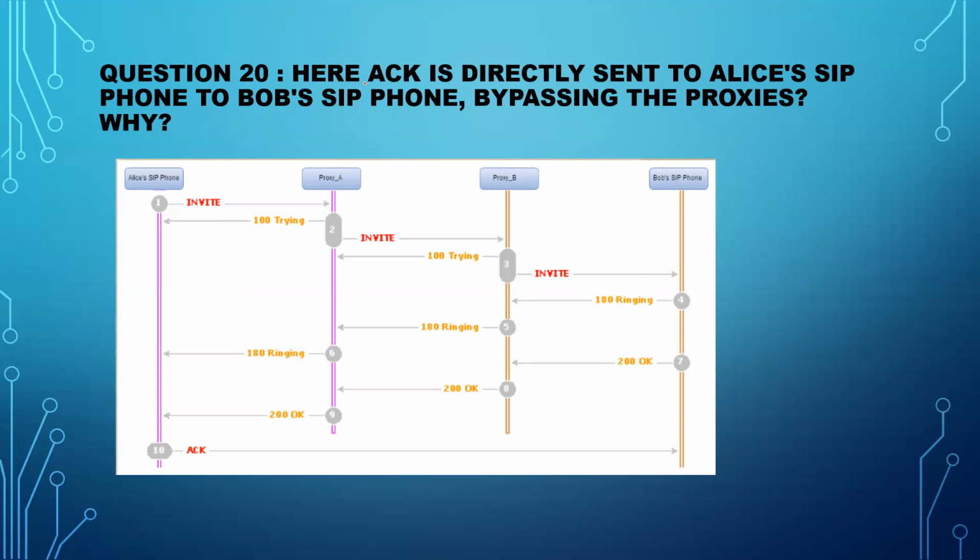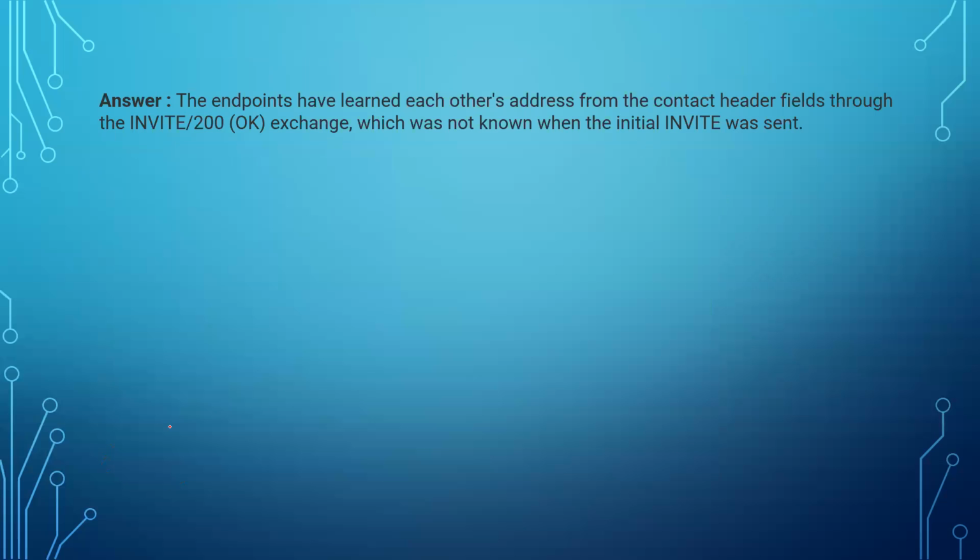The next question here, ACK is directly sent from Alice's SIP phone to Bob's SIP phone, bypassing the proxies. Why? Okay, so I think I already discussed this in my previous lecture. The very first question was the simple call flow, and in that question I already discussed this. Why is the ACK going directly from Alice's SIP phone to Bob's IP phone? Why is it not going to proxy A, proxy B, right? So why is ACK going directly? Because it knows the contact information.